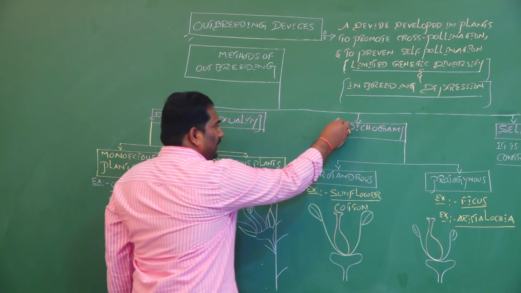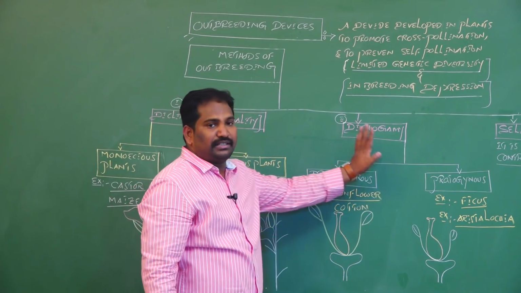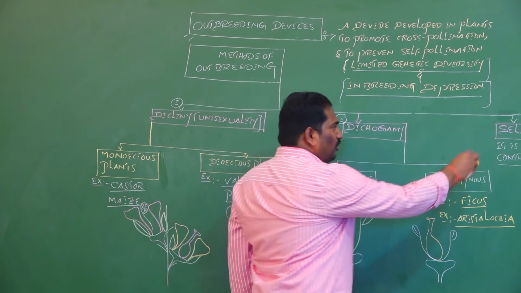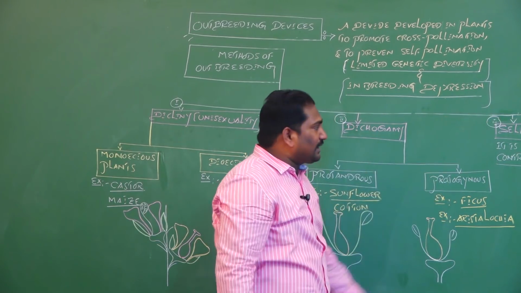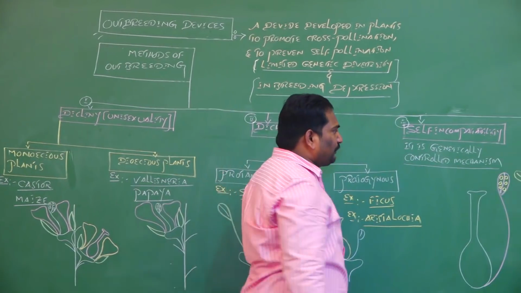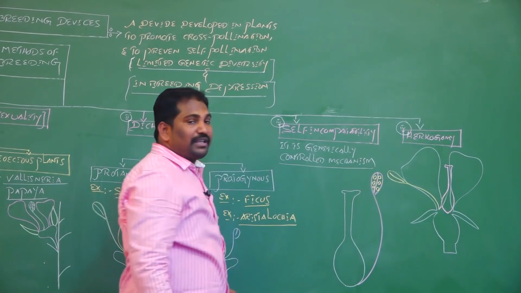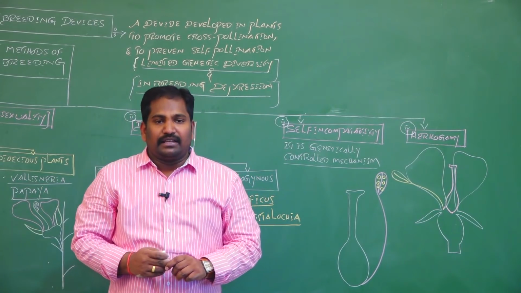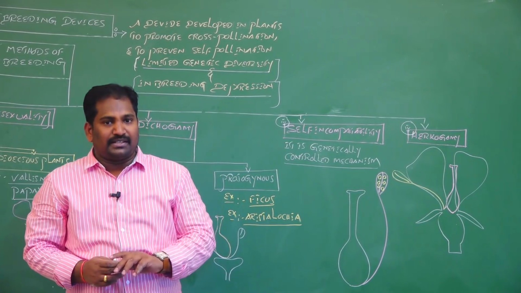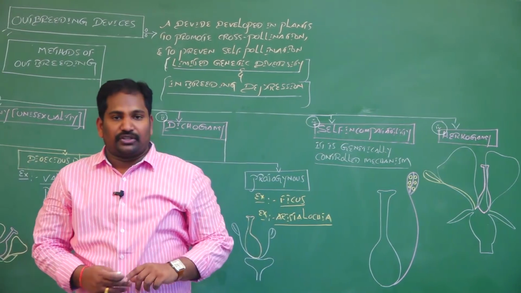The second is dichogamy. The third is self-incompatibility. The fourth is hercogamy. These four outbreeding devices operate in flowering plants to prevent self-pollination and promote cross-pollination.